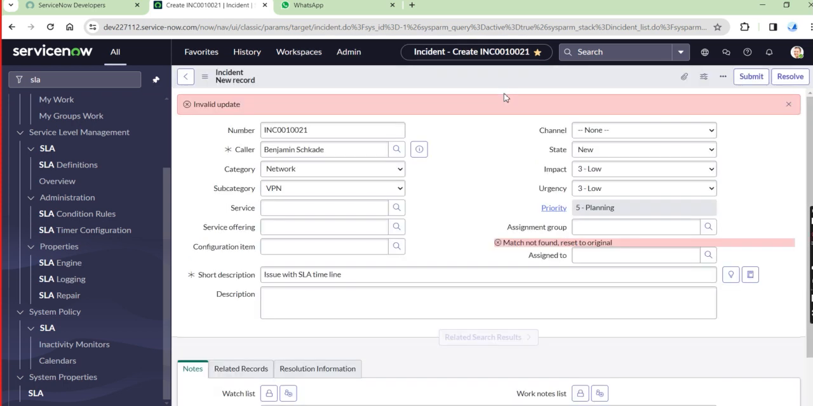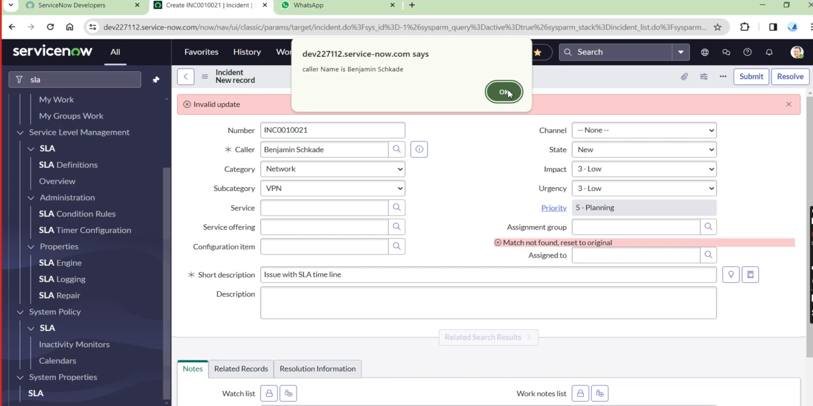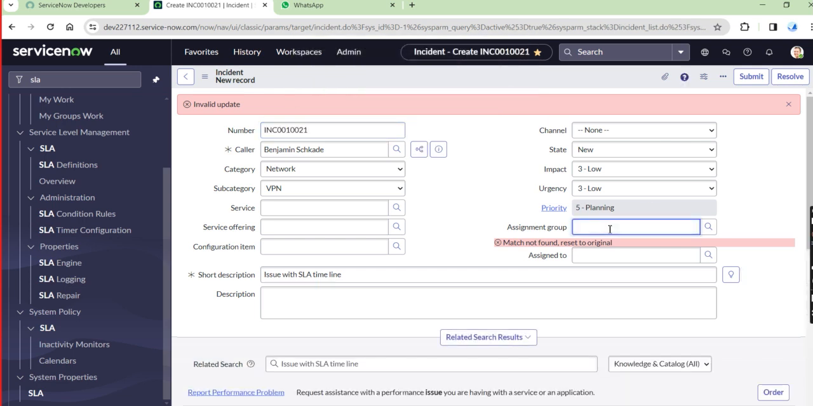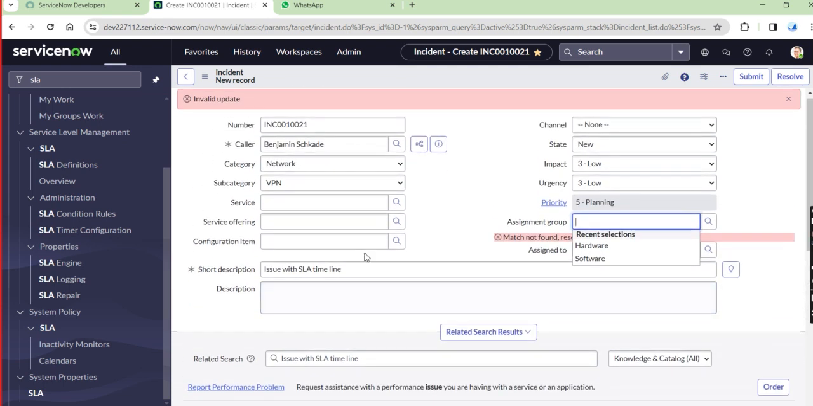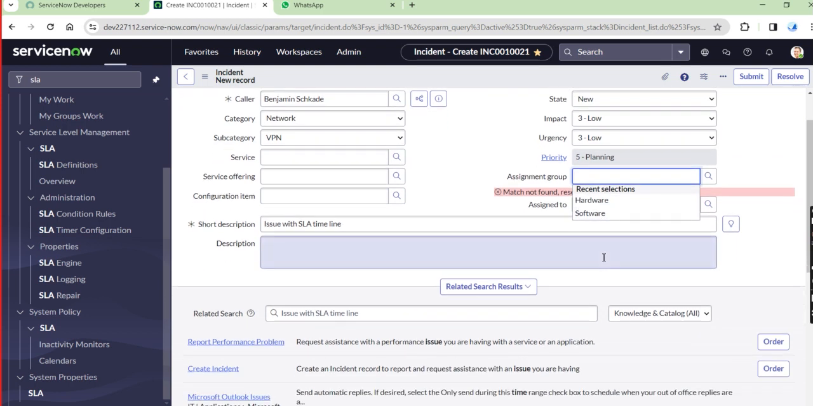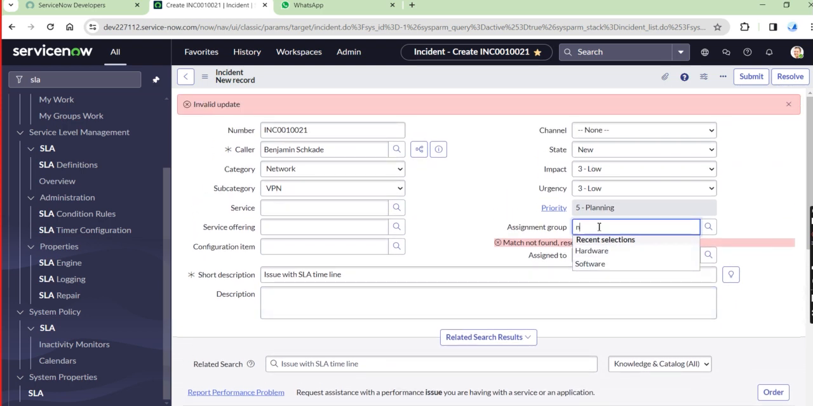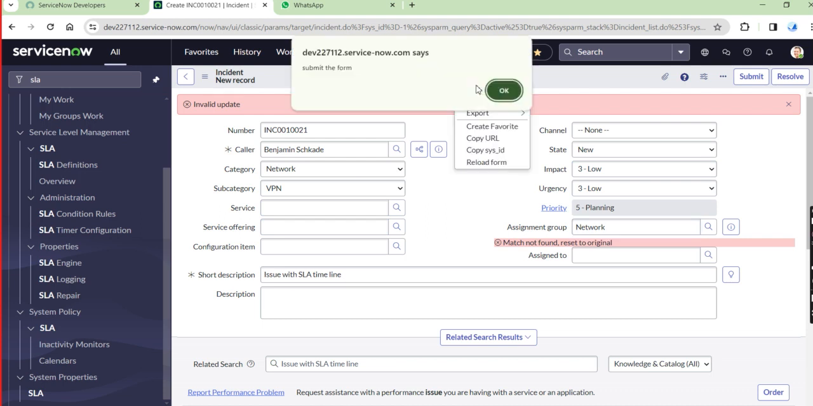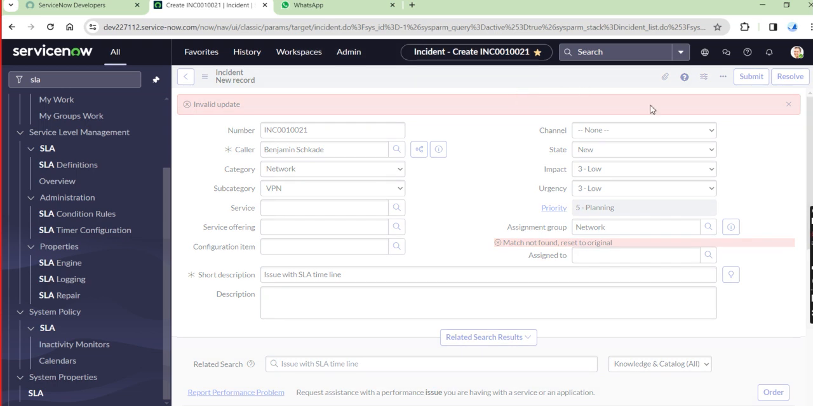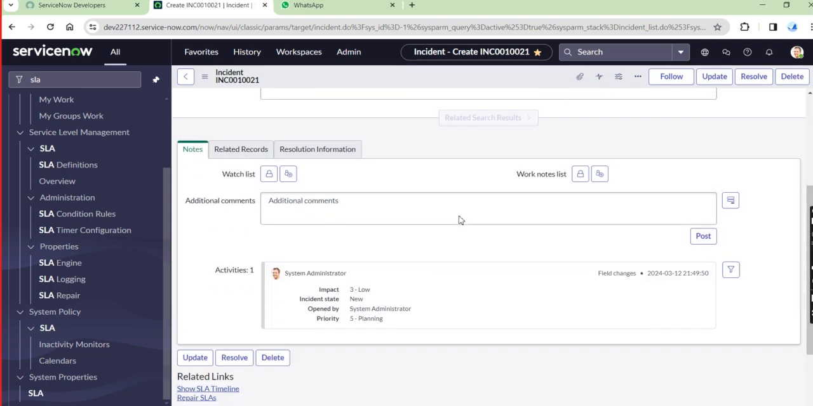Sorry, caller name is Benjamin Shande. Okay, so just let me take that. Issue with SLA timeline. Recent selections, hardware and software. Okay, network, just network here. And is there any mandatory fields? Let me check that. Save that.